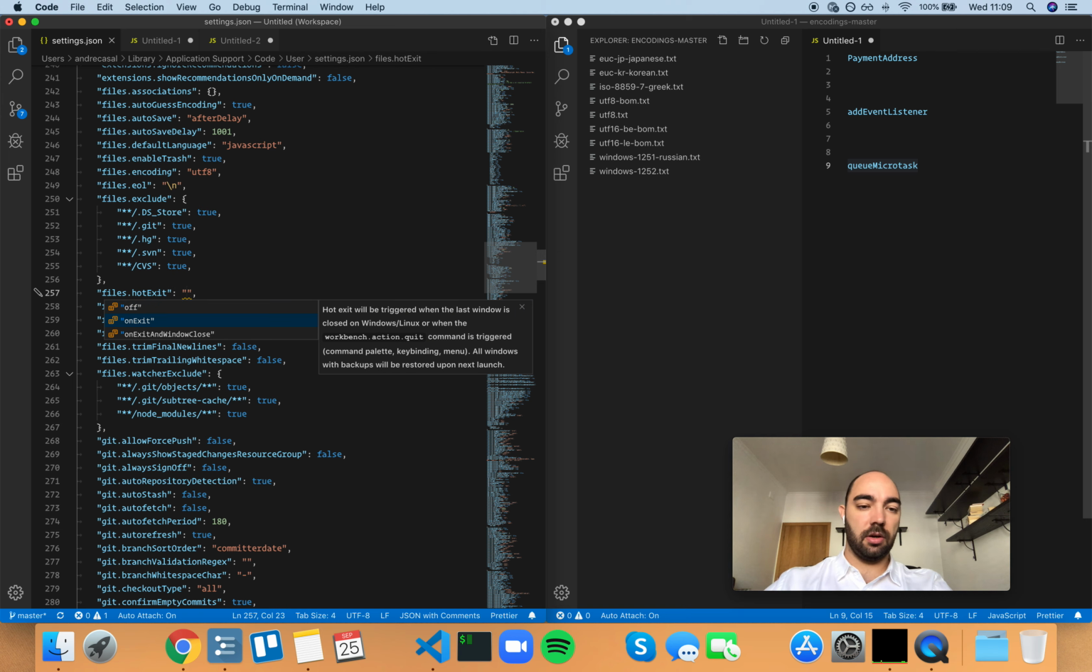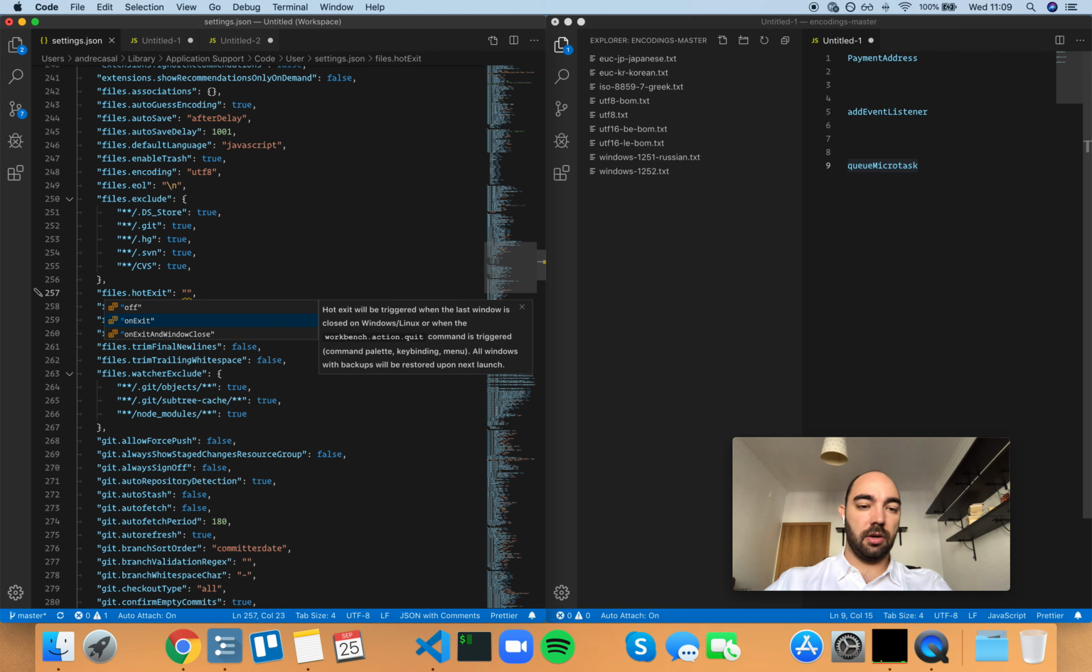So hot exit will be triggered when the last window is closed, and also for any window with a folder opened, regardless of whether it's the last window. Which means the difference between these two is kind of subtle, but it's just that now you can actually close this window and it won't prompt you, right? And if you want to get that dirty file back, you have to reopen that same folder, and you'll have the dirty file here. If you just have on exit, it will prompt you what to do with that dirty file before exiting.